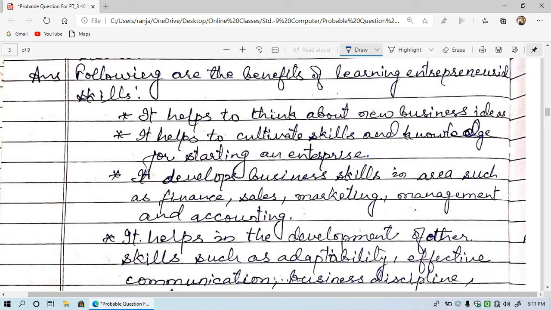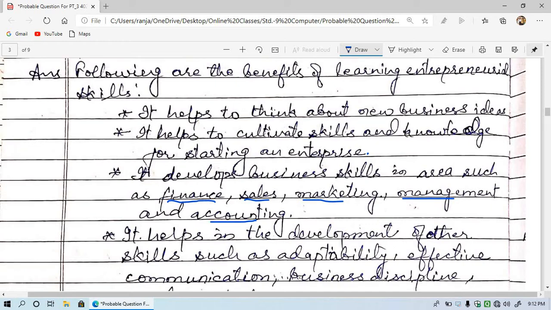So here you should remember this. These are the important areas in which skills are developed when a person becomes an entrepreneur. Means by being an entrepreneur, one develops business skills in different areas like finance, sales, marketing, management, and accounting.